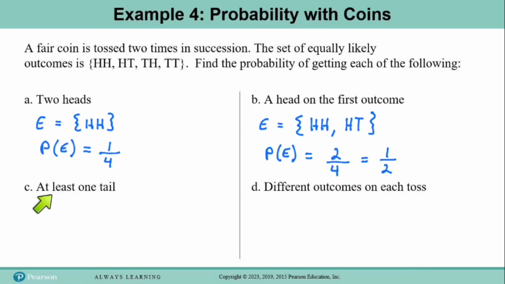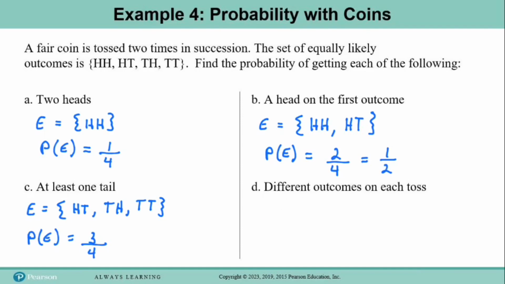For part C, find the probability of getting at least one tail. So again, let's call this event E. So I want to list all of the outcomes from the sample space that fit this description. So at least one tail, that would be the HT, the TH, and the TT. So each of these has at least one tail, and that's 3 elements. So the probability of getting at least one tail is 3 divided by 4, and that doesn't reduce. So the final answer here is just 3/4.